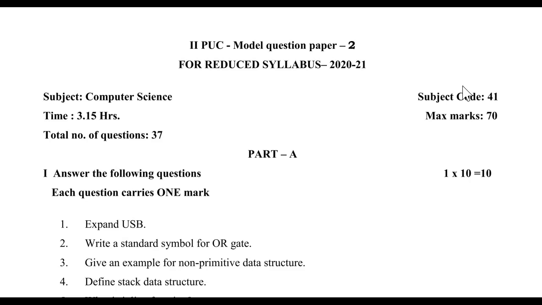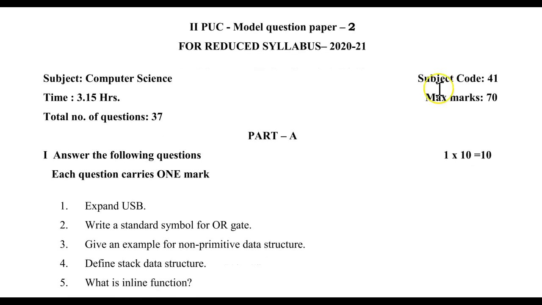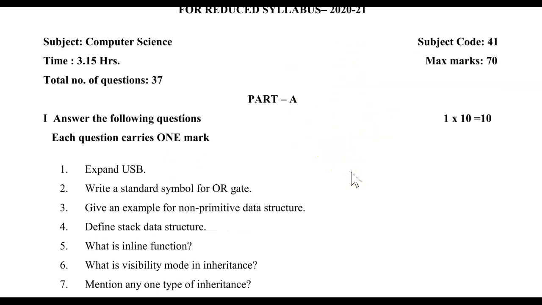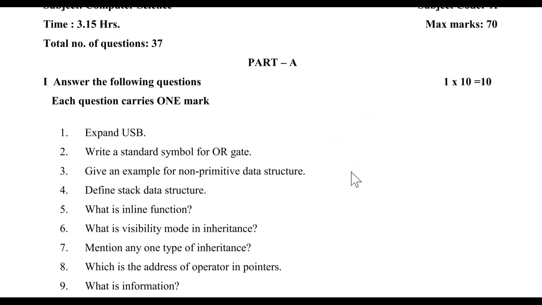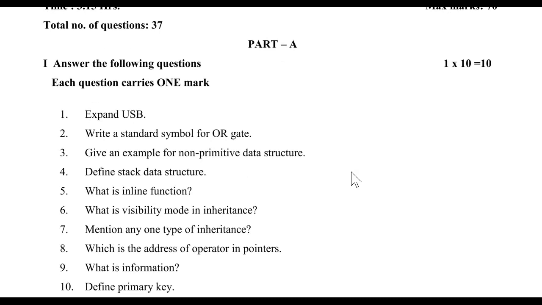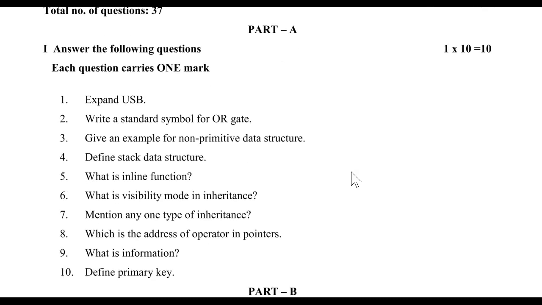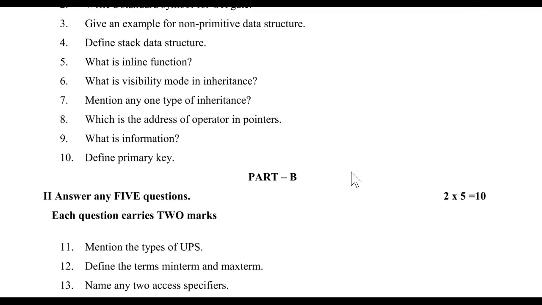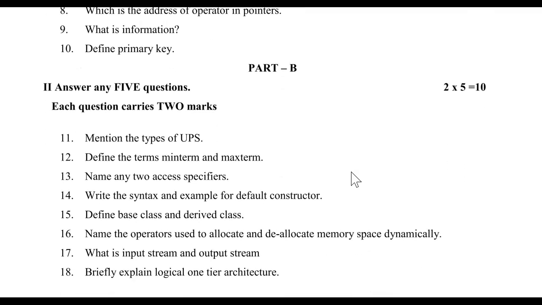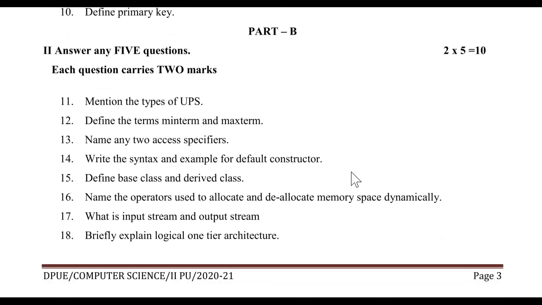Now, second PUC model paper number 2, this is as per the reduced syllabus. Again the same thing: 1 mark, 10 questions. You need to answer all the questions from your first main Part A, and next in Part B you need to answer any 5 questions.